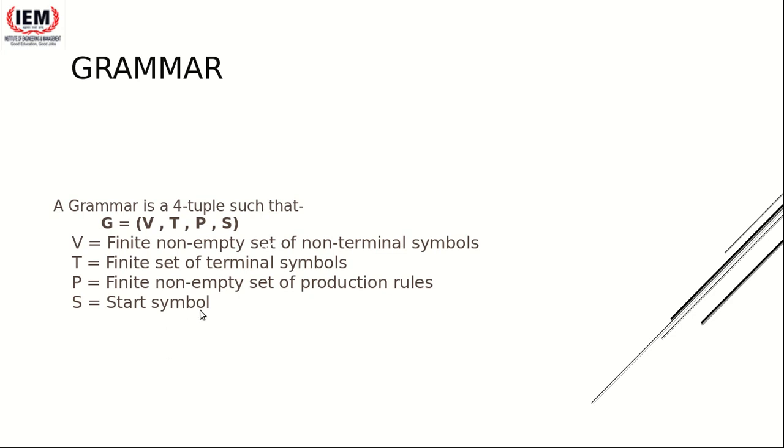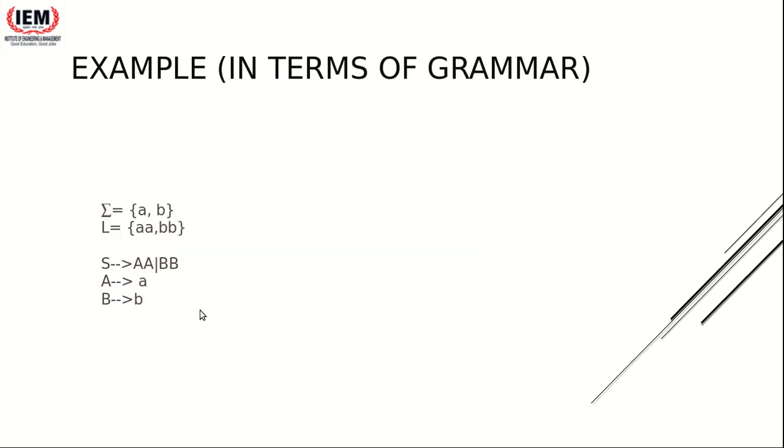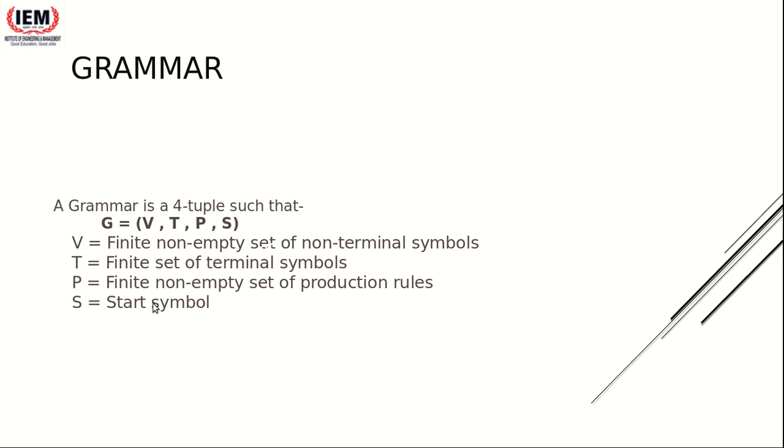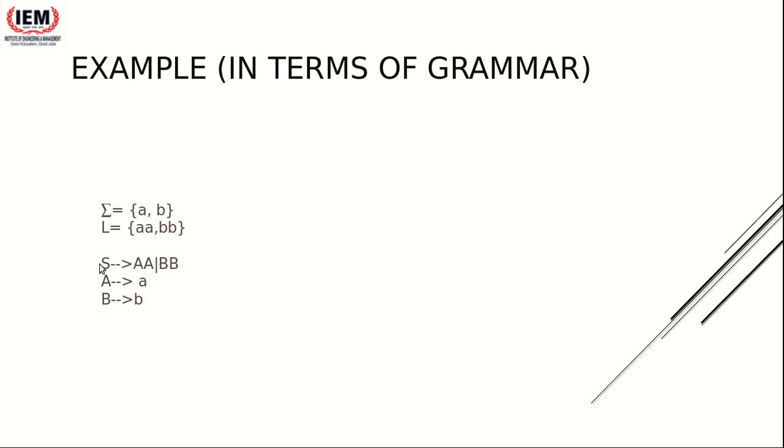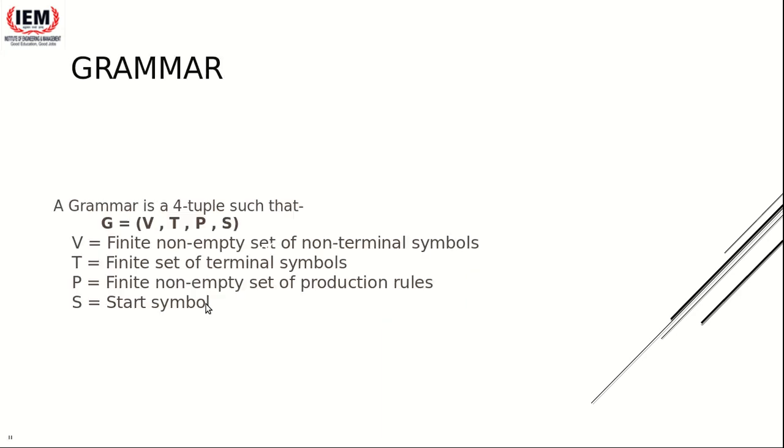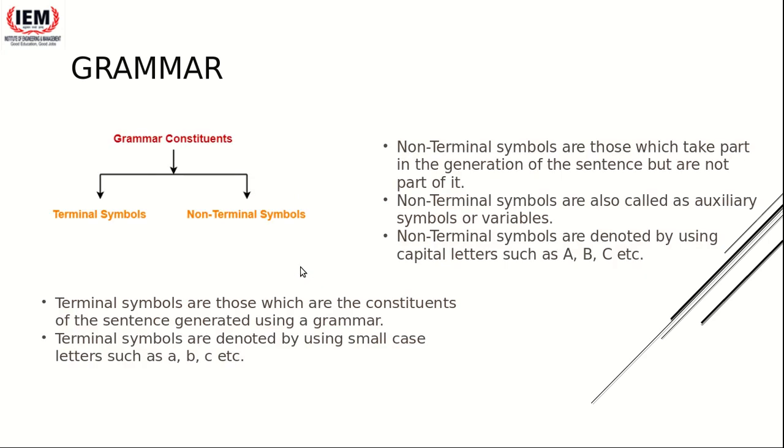Now if you remember last day's lecture, I had given a small example of grammar. I'll go back to that. Yeah, this was the example. So here S was the starting symbol. If you relate with this, there is an S for every grammar, which is a start symbol. So in this grammar we had a start symbol S, and it should always be named as capital S. Okay, next were the production rules. Anything and everything I write, this is a production rule, this is a production rule, this is a production rule. Okay, all these are production rules. Now next we have the finite set of terminal symbols. For explaining this, I'll go to the next slide.